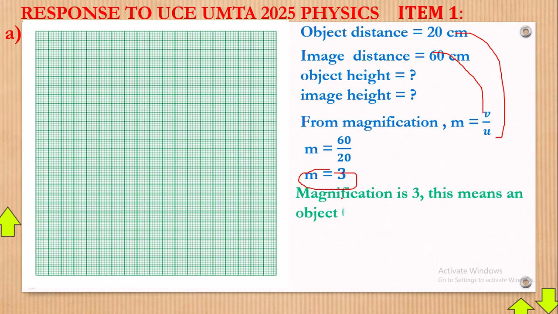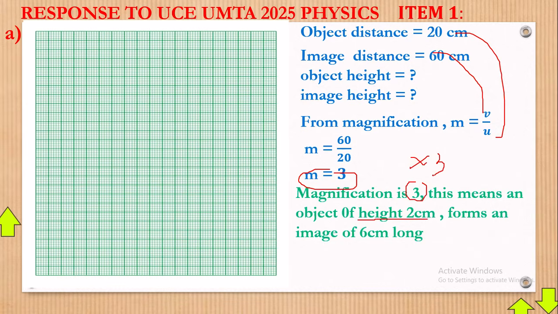This means an object of height 2 centimeters forms an image of 6 centimeters long. Magnification means that whatever we do in the object, we must multiply. So if with the construction you're going to use an object height of 2 centimeters, then this magnification means times 3. So 2 times 3 gives you a 6 centimeter long image. And that's what you're going to do.